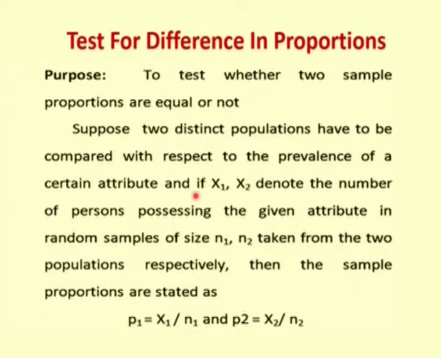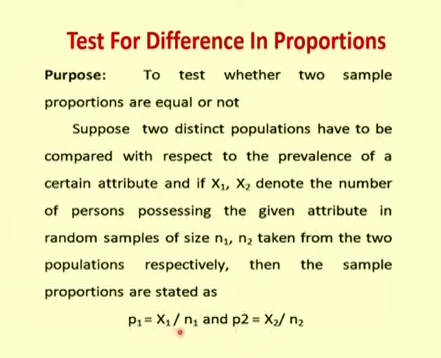So the procedure is like this. Suppose two distinct populations have to be compared with respect to a certain attribute, and if x1 and x2 denote the number of persons possessing that attribute in the two different samples, that is your n1 and n2, from the same population or from two different populations, then the sample proportions will be small p1 and small p2.